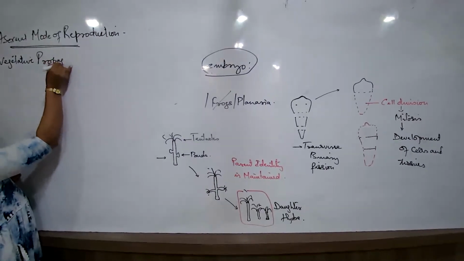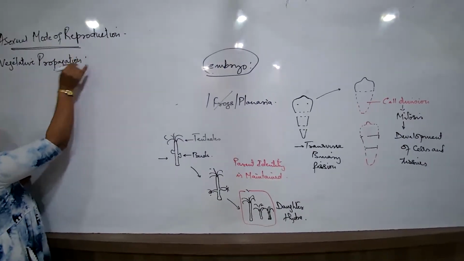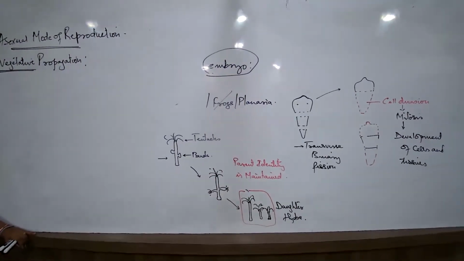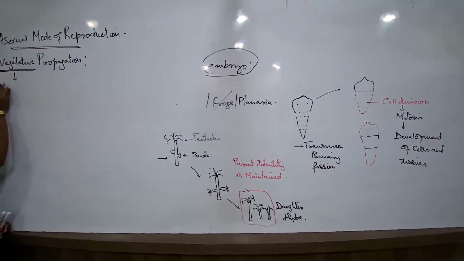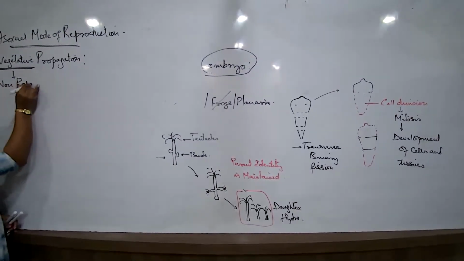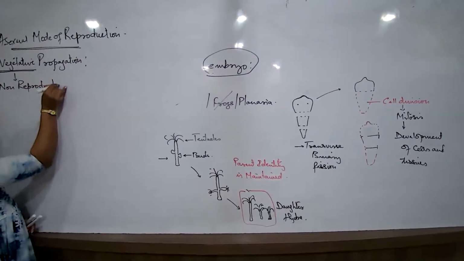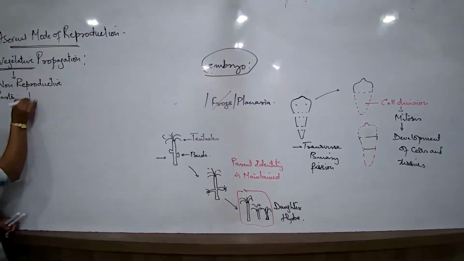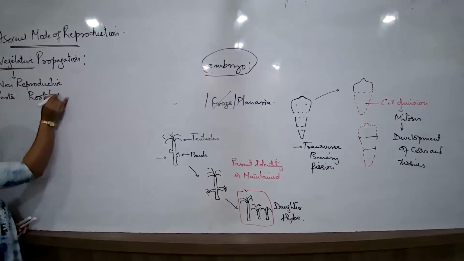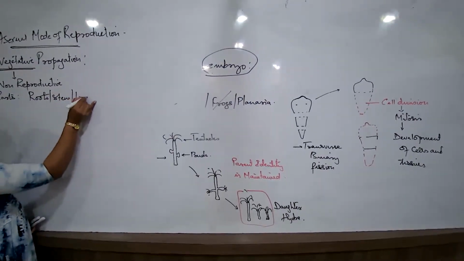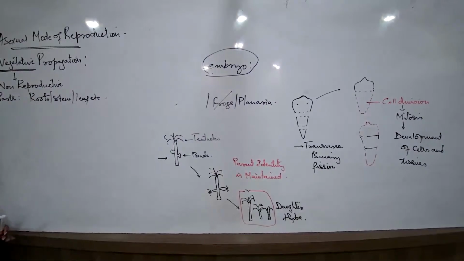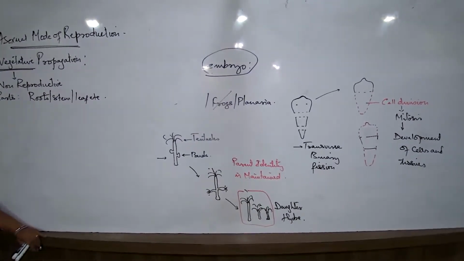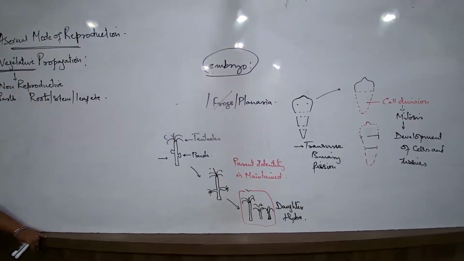When I am talking about the concept of vegetative propagation, first of all, to understand what is the meaning of vegetative parts. Vegetative means non-reproductive parts. For a plant, which are the non-reproductive parts of the plant? The non-reproductive parts of the plant would be the roots, would be the stem, would be the leaves, would be the buds, etc. Non-reproductive. The reproductive parts कौन सा है? Flower. Flower is the reproductive part.